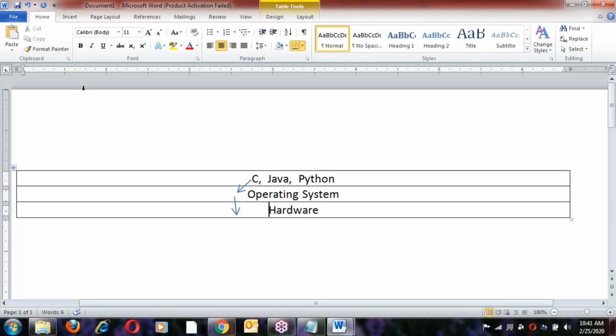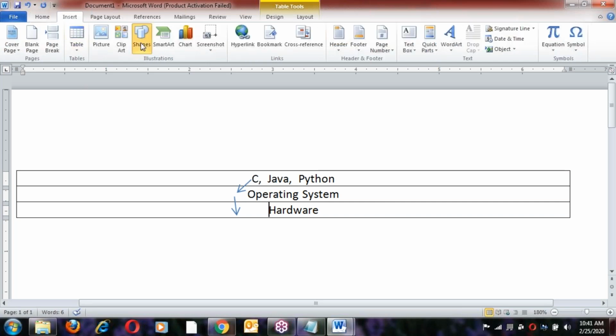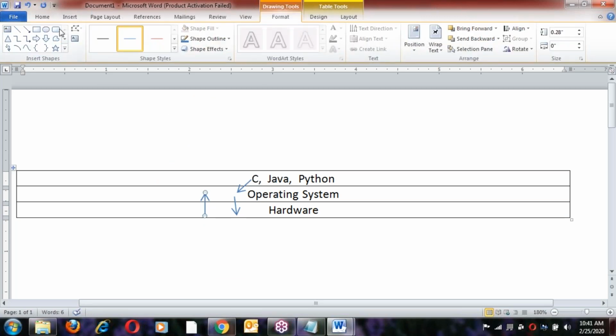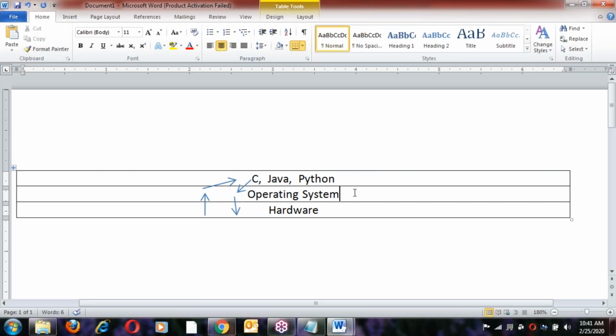Suppose a C program is reading data from the keyboard. So first the keyboard data goes to the OS, then from the OS to the C program. So vice versa, input and output. Whether it is a C program, Java program, or Python program, all the programs' output goes first to the OS and then to the output device. When reading from the keyboard, the keyboard data goes to the OS and then to your C program.